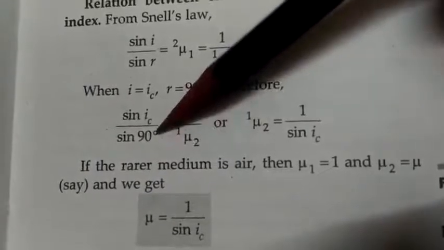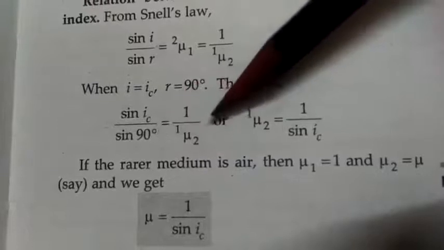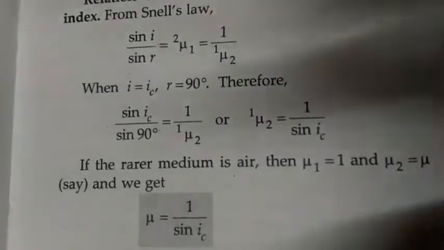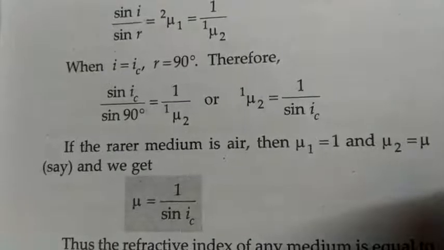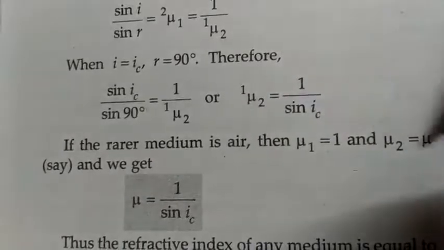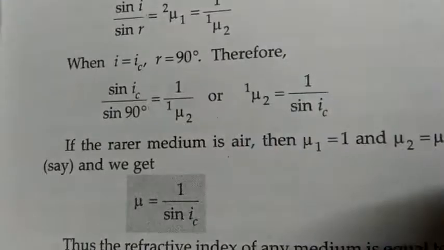Sin 90 is 1. So this equation can also be written like this: 1μ2 equals 1 upon sin ic. If the rarer medium is air, then μ1 equals 1 and μ2 equals μ. So we get μ equals 1 upon sin ic.